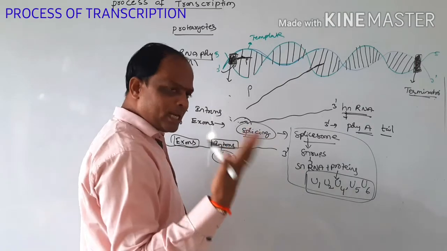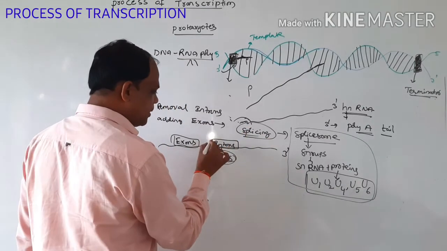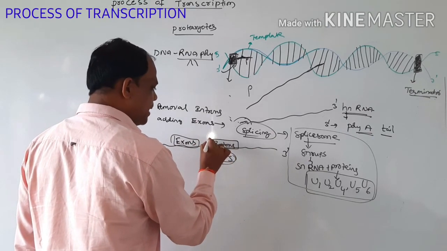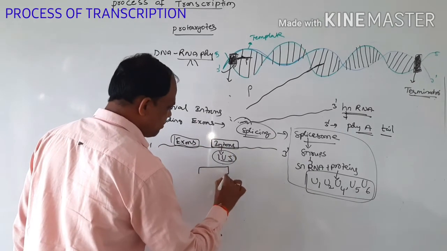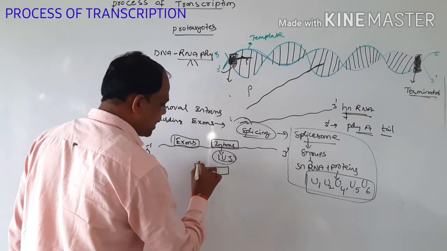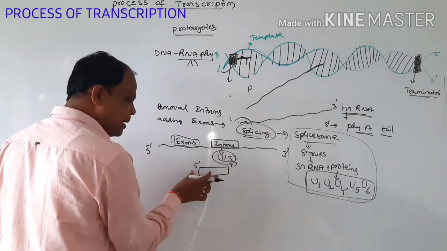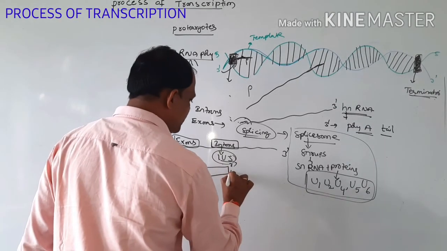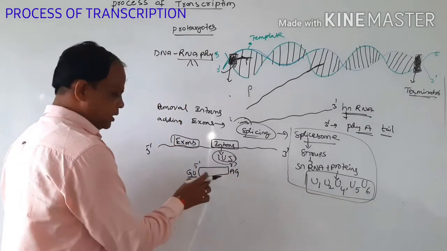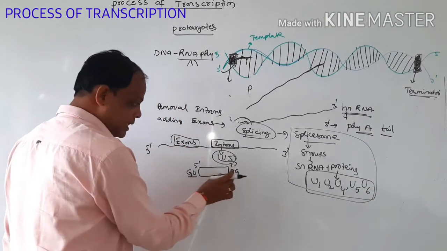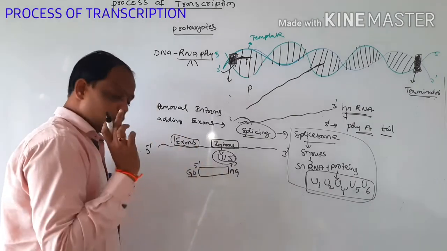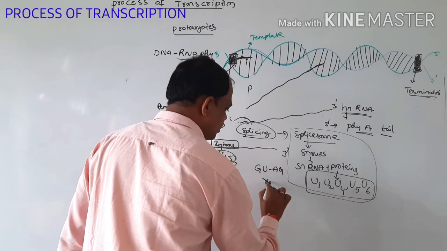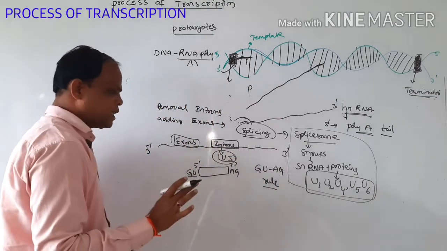So how does the spliceosome cut? For example, this is the segment of one intron, with a 5 prime and a 3 prime end. The 5 prime side contains GU and the 3 prime side contains AG. This is called the GU-AG rule.